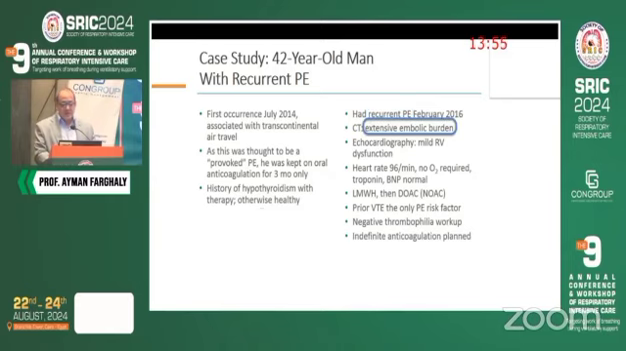CT has shown extensive embolic burden. Echocardiography showed mild RV dysfunction, heart rate was fine, no oxygen required, troponin and BNP were normal. Low molecular weight heparin was given, and prior venous thromboembolism was the only risk factor we have, negative thrombophilia, indefinite anticoagulation was planned.